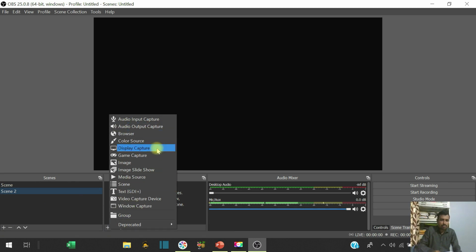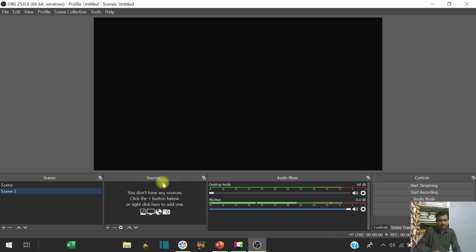In what format you have to create your video. Sometimes if you have window capture, or a capture device, image slideshow, display capture, some audio input capture. So just by adding these sources, multiple layers will be created in a single video. You see here the audio mixer is there, we will see later on, and here you see this is controls.